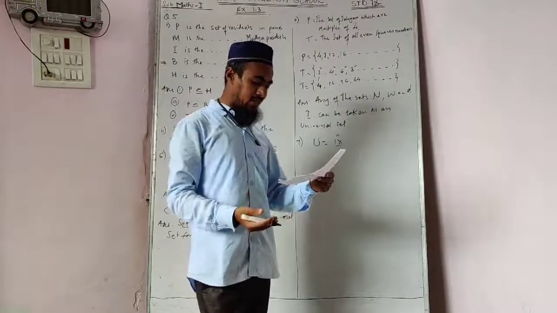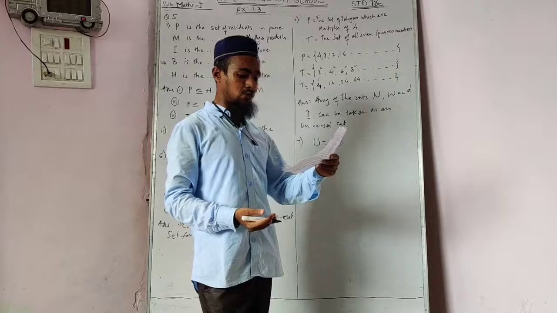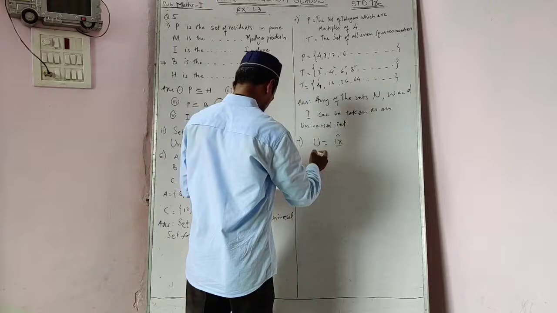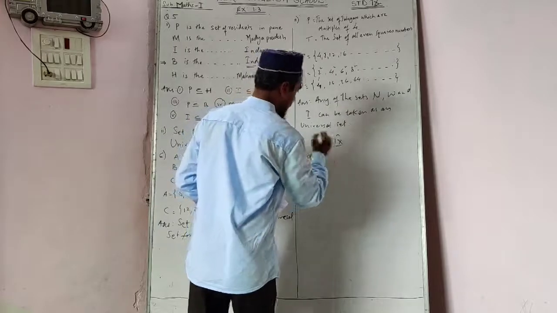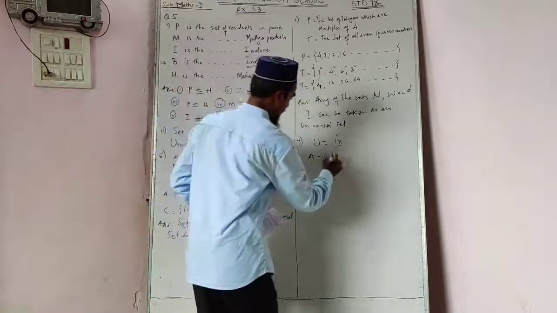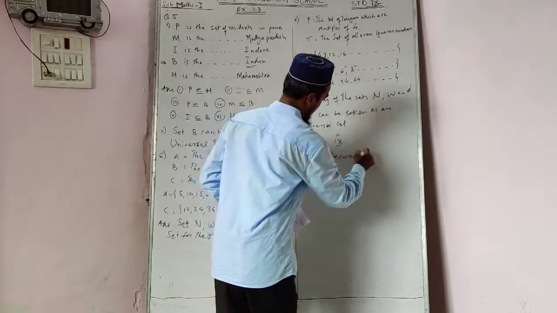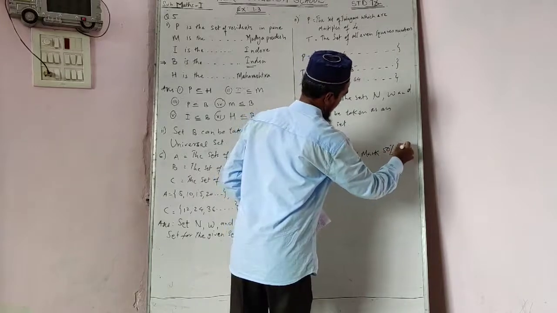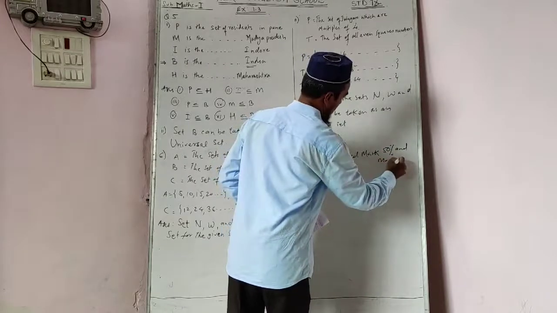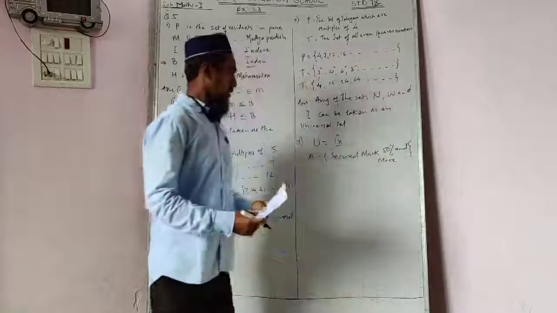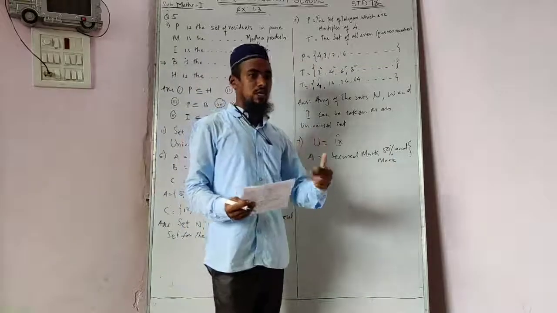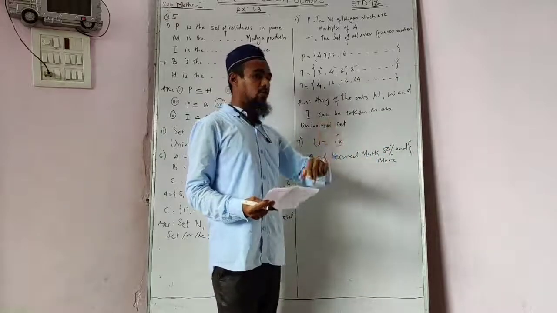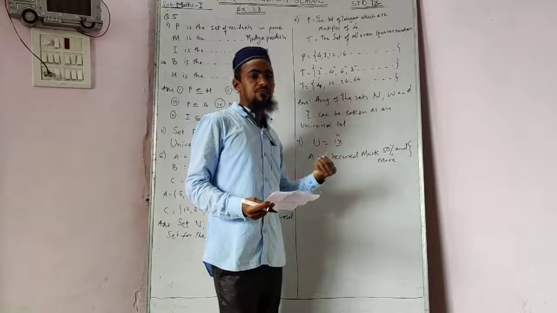Now the next statement is: let a set A be the students who secured 50% or more marks. Now we have to take the set A. Those students have secured 50% and more marks, up to 100. Some students in your whole class got 50% and more marks, and the remaining students got below 50% marks.